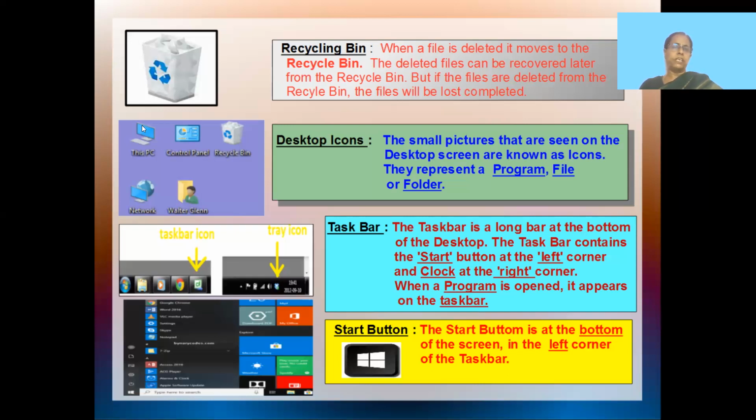So this will be your desktop. Right down below is your taskbar. On the left hand side are these buttons. On the right hand side, you find another tray. This tray contains the clock and the date, which is found on the taskbar on the right hand corner.